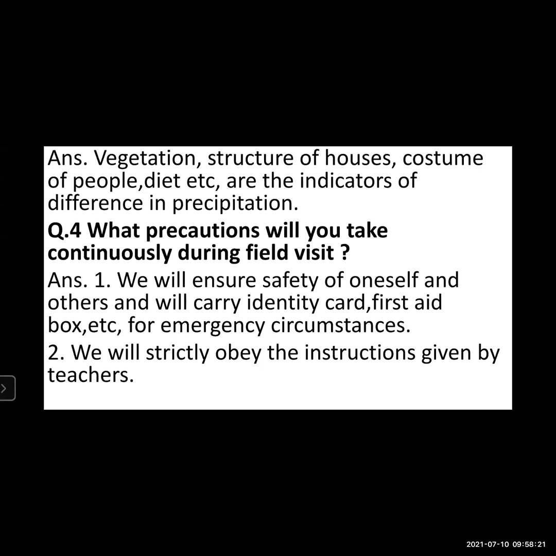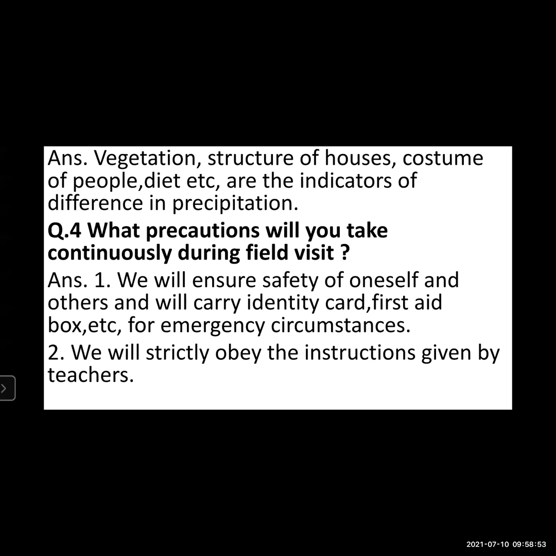Now next is question number 4. What precautions will you take continuously during field visit? So what precautions we will take? The first one is we will ensure safety of oneself. That is most important. Unless you are able to take care of yourself, you are unable to take care of others. So it is mandatory for you to ensure safety of oneself first and then others, and will carry identity